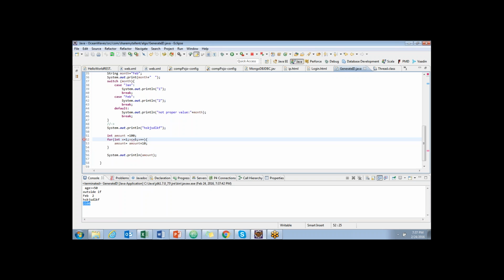Your account is increasing over 5 months. Loops are useful this way. Instead of calculating first month 110 rupees, second month 120, third month 130, fourth month 140, fifth month 150, we write a loop saying my month starts with 1, loops until 5 and increases the amount by 10.